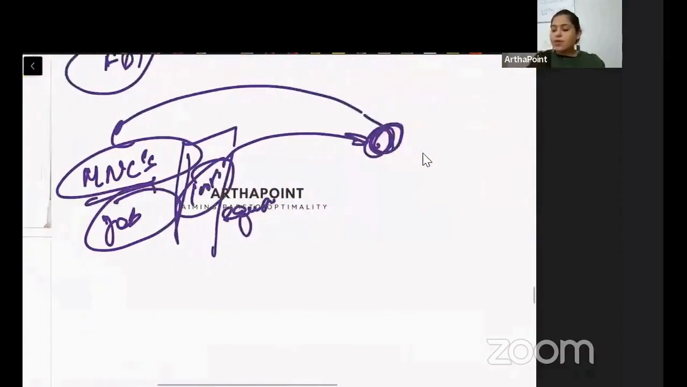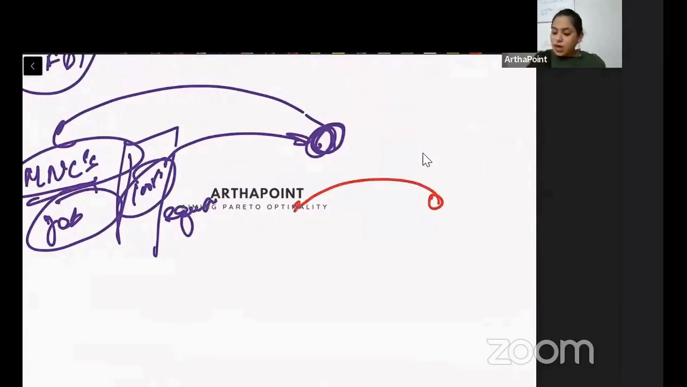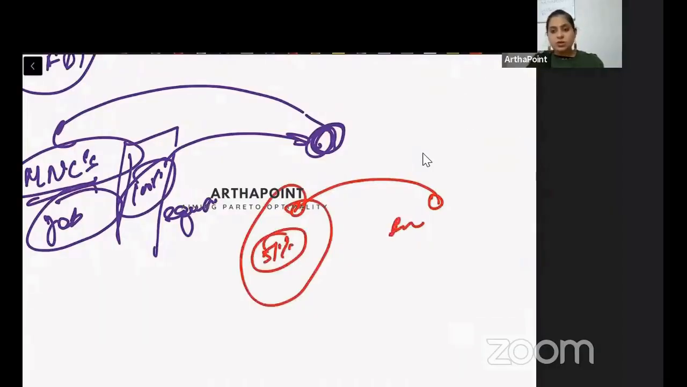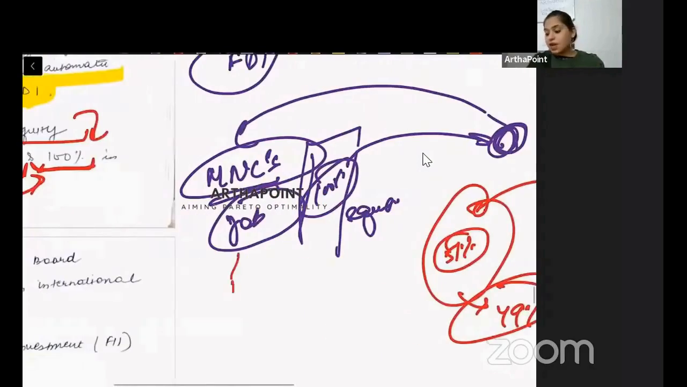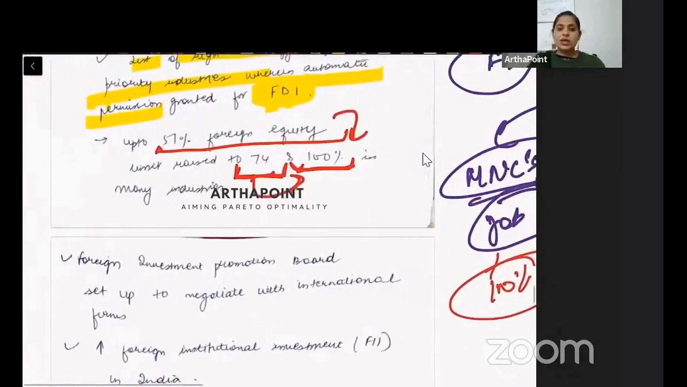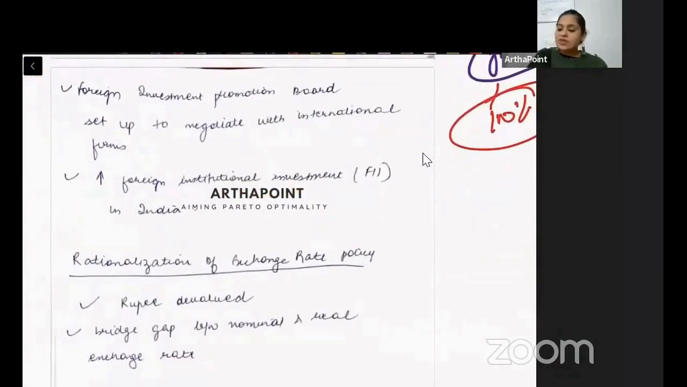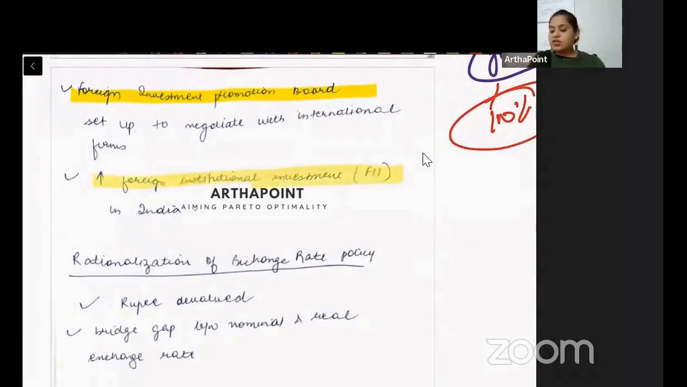कुछ वो थी जहां पे हमने restriction लगाई that if you come in India, then 51% can be foreign owned, but remaining should be Indian owned. But for some, we allowed 100% foreign owning also. This is what this says. Then we created something which is known as Foreign Investment Promotion Board. Its aim was to increase foreign investment and to increase foreign institutional investment in India.